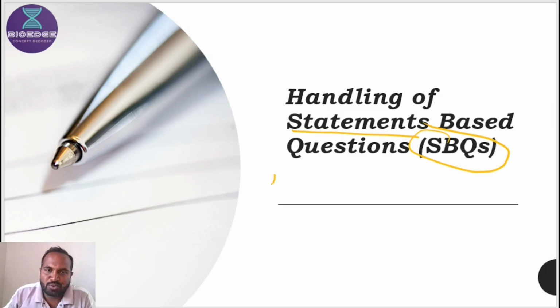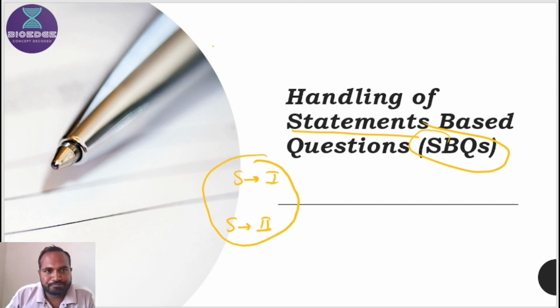As you know, there is a first statement, then there is the second statement, and there are certain options which say that the first is correct, second is incorrect, both incorrect, or multiple combinations would be there. Before moving further, I want to explain what is the purpose of MCQs.